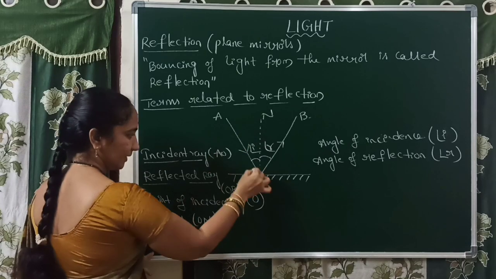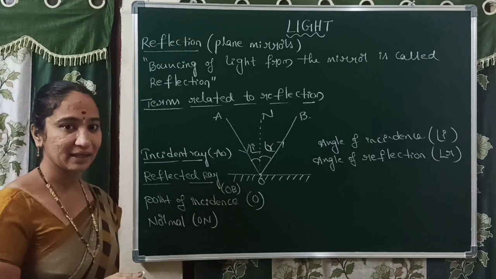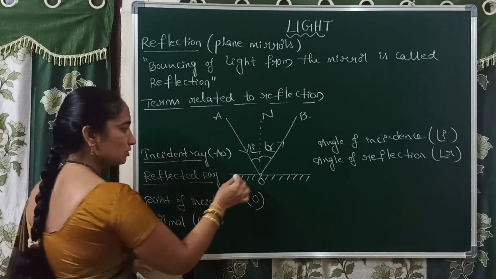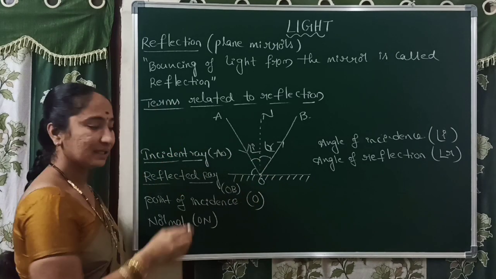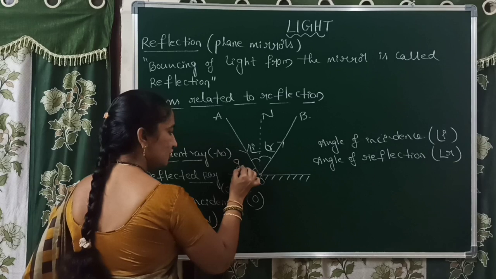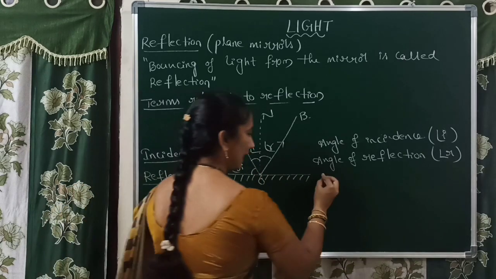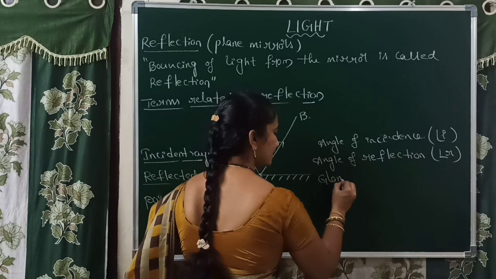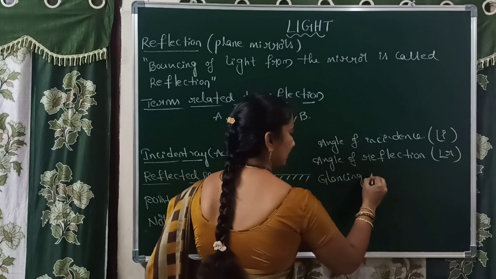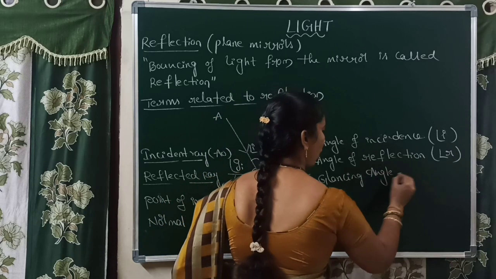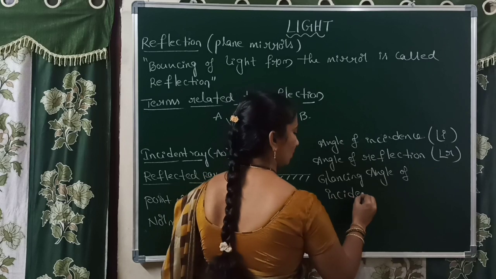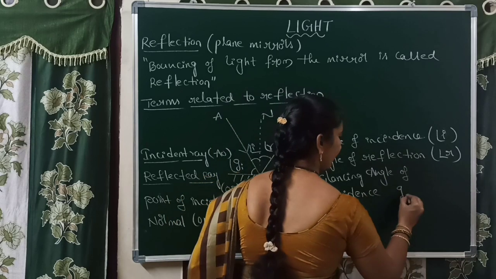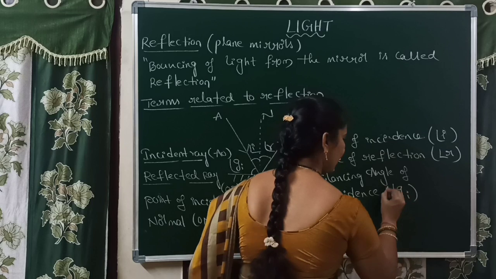Here one more point. The incident ray not only makes some angle with the normal, it also makes some angle with the surface, simply the mirror. That angle is called the glancing angle of incidence. It is represented by G suffix I.